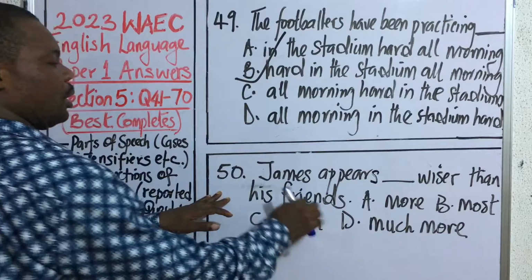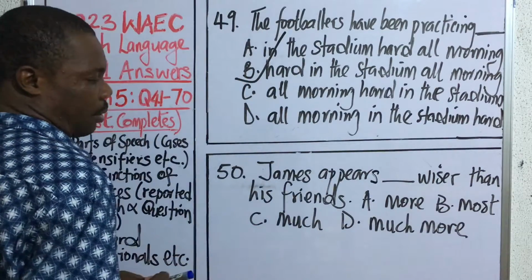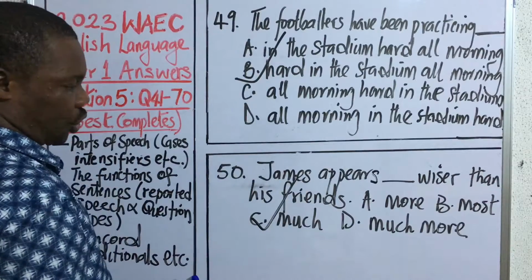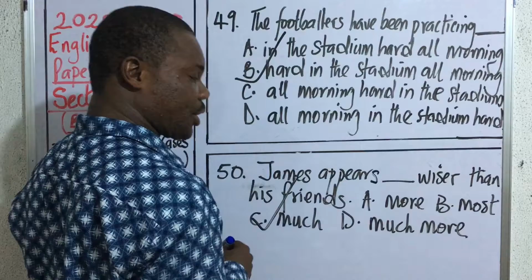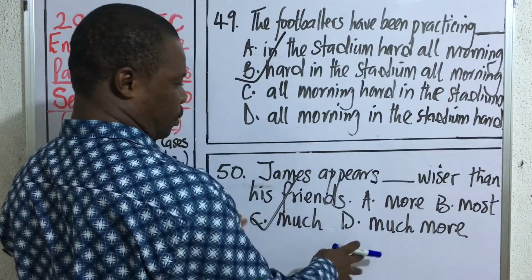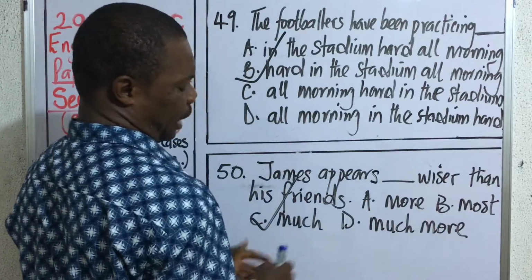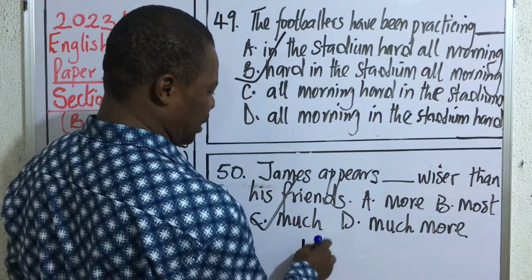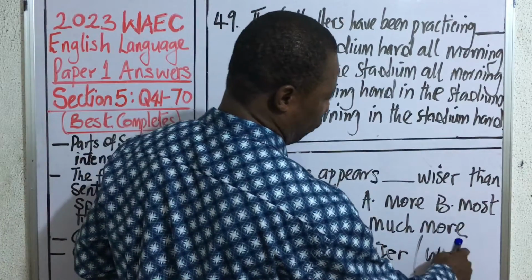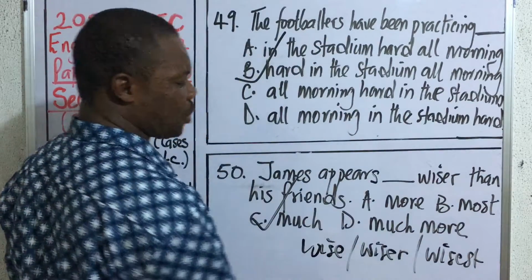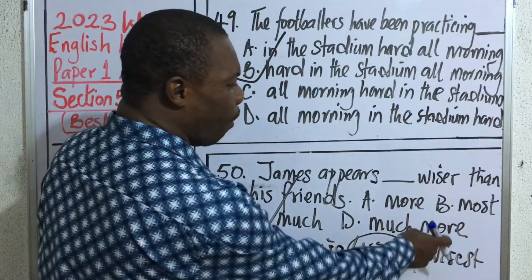Question number 50. James appears dash wiser than his friends. The correct answer here is C, much. Now this is the reason. The word here, wiser, is an adjective. So this is a problem that is testing students on what? Adjectives. Wiser is a comparative adjective. Like you have wise, then you can have what? Wiser, and then you can have what? Wisest. Alright, so when you have a comparative adjective, you don't use more with it.